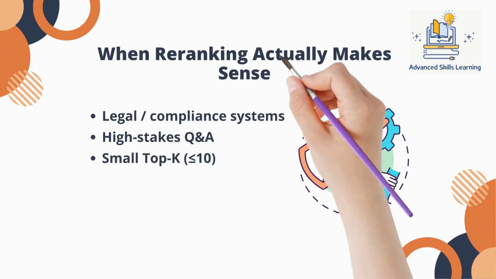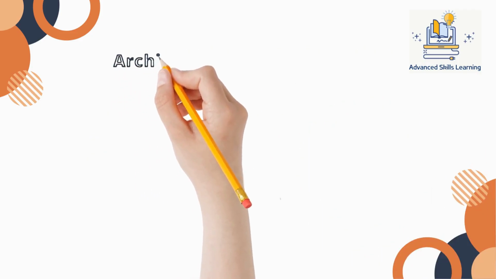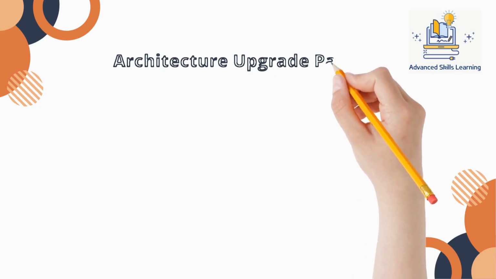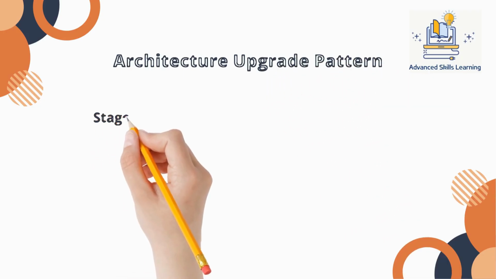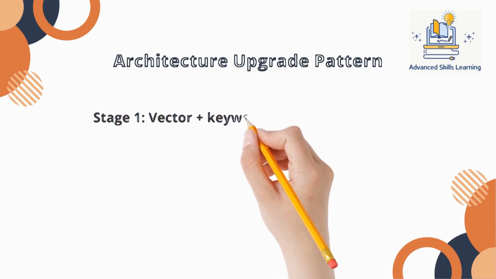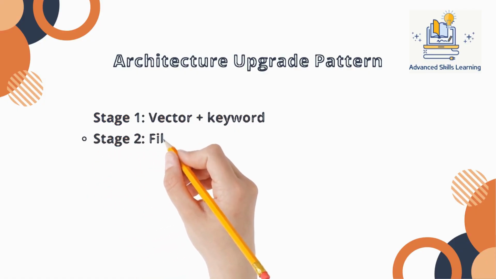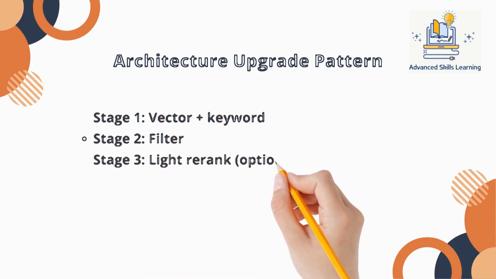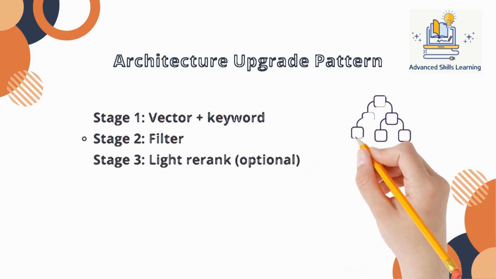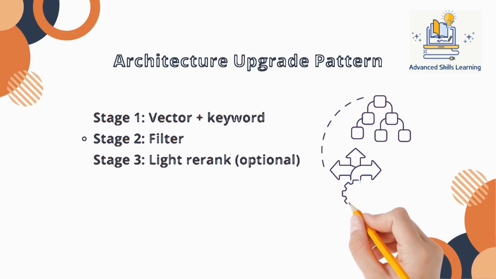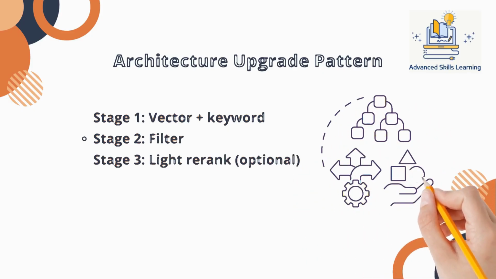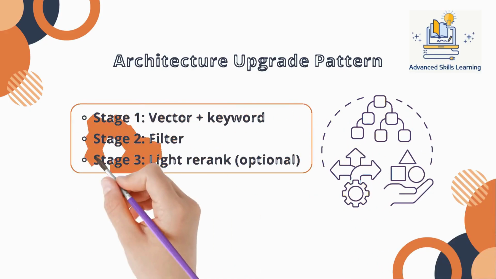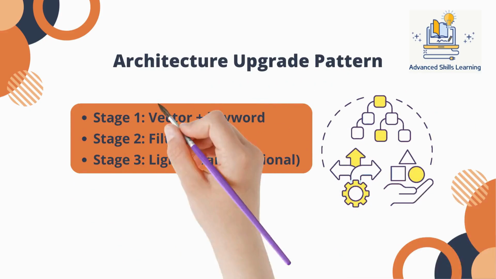Now let's talk about smarter architecture patterns. Stage 1. Strong retrieval. Combine vector search with keyword search. Tune hybrid weights deliberately. Improve chunking strategy. Ensure embeddings reflect the domain vocabulary. Stage 2. Filtering. Use metadata constraints to eliminate irrelevant candidates early. Date ranges. Document types, user permissions, anything that reduces the candidate set before heavy computation. Stage 3. Optional light reranking on a narrowed set. Notice the order. Narrow first, compute later.